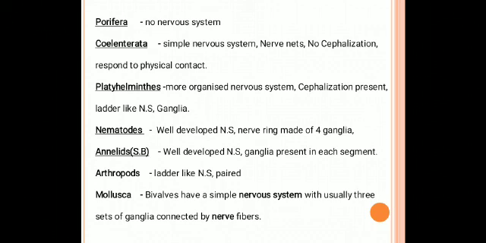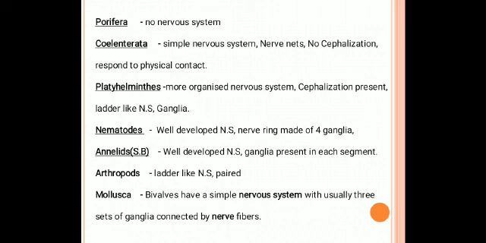Then the next one is the platyhelminthes. A more organized nervous system is present in the platyhelminthes, and cephalization is present. What do you mean by cephalization? The platyhelminthes have a head and brain, which is called the head region. That is called cephalization. A ladder-like nervous system with ganglia is present. Ganglia are groups of nerve cells, called ganglion cells.